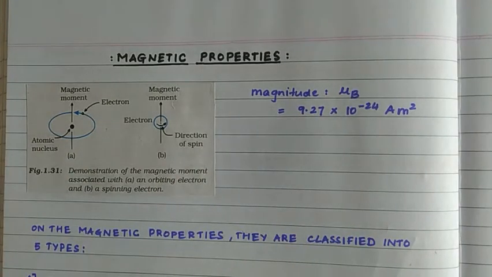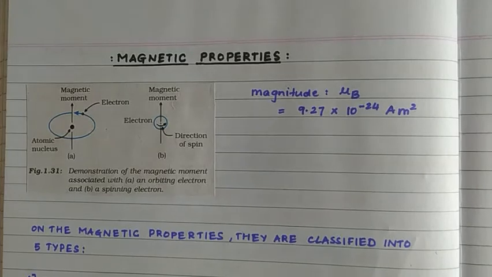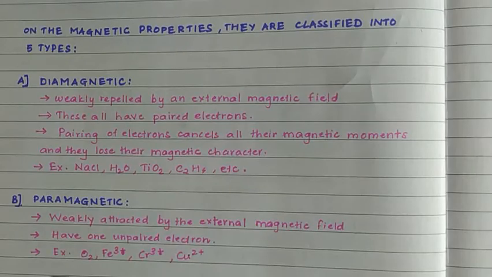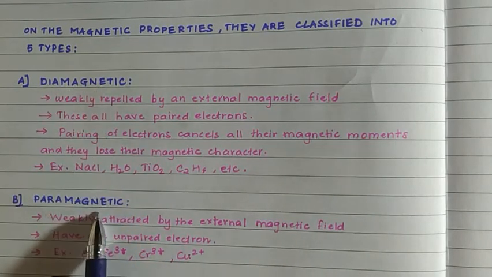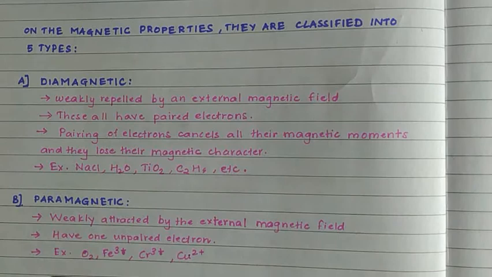Okay, so this is about the basics of how magnetic properties arise in a metal. Based on the magnetic properties, solids are classified into 5 types of magnets. The first 2 types are diamagnetic and paramagnetic. Now these definitions are really important.